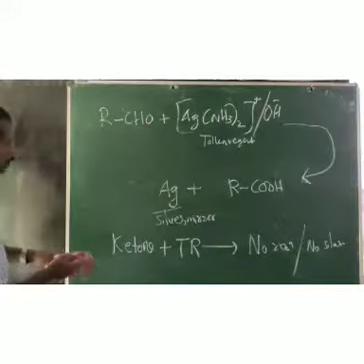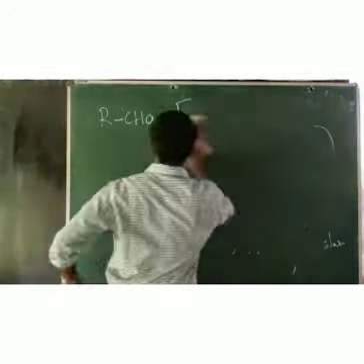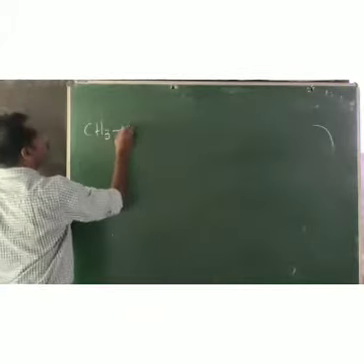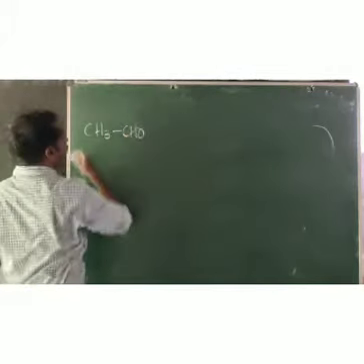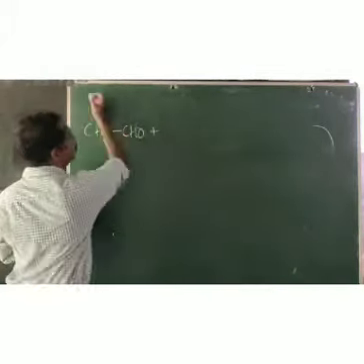Another example, let us take acetaldehyde, CH3CHO, when oxidized with Tollens reagent, Ag(NH3)2+ OH-. What will you get?